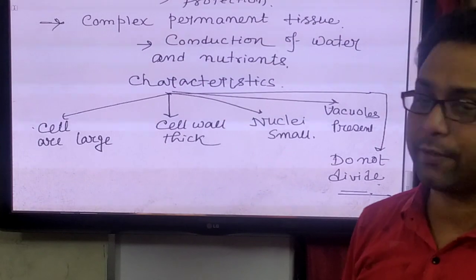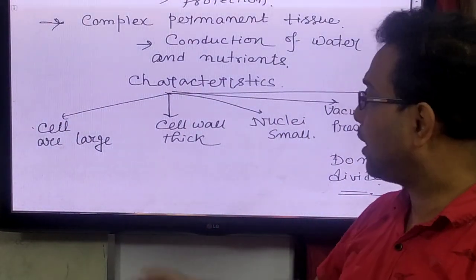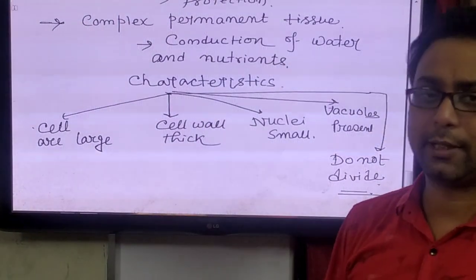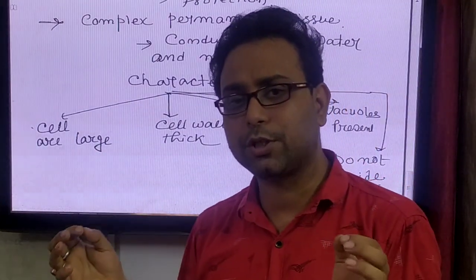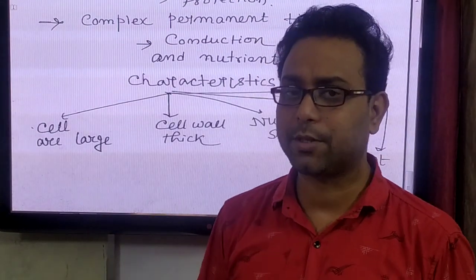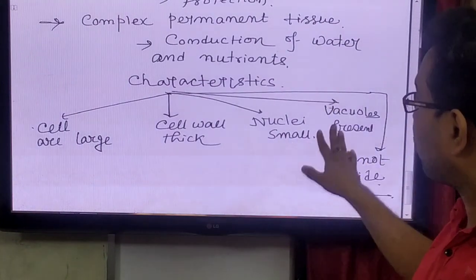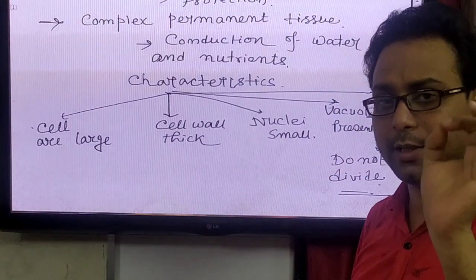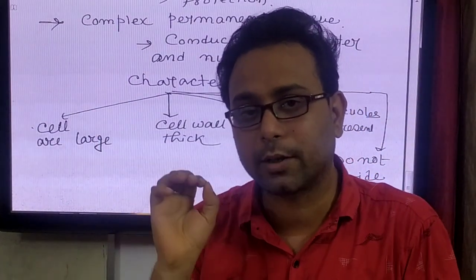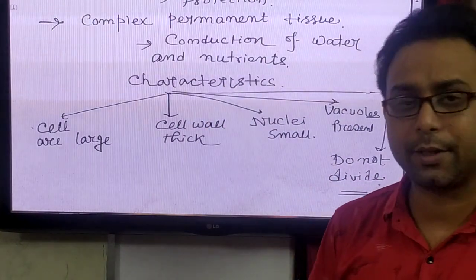So what are their characteristic features? Cells are generally large compared to meristematic tissues. Cell walls are very thick, and like you know in the collenchyma, different types of material are deposited in the cell wall, like pectin, cellulose, hemicellulose. And the nuclei are generally small, and vacuoles are generally present, and they do not divide. That is the most important characteristic feature. So these are the characteristic features of the permanent tissue.